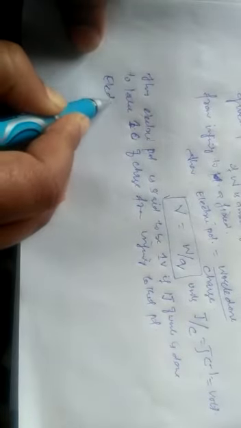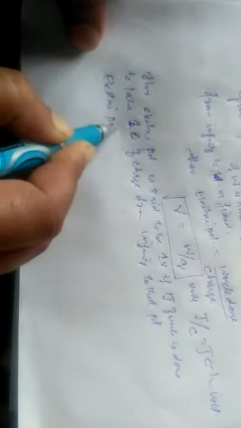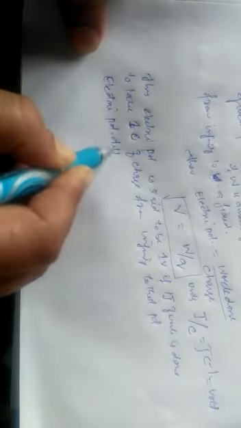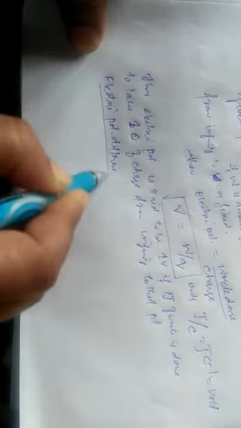Now we have another related term, called electric potential difference, which is very much related to the same topic. What is electric potential difference? There is a slight difference.